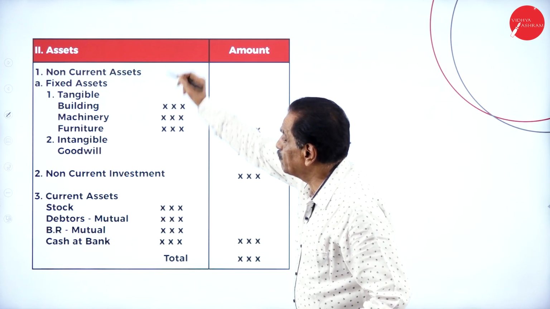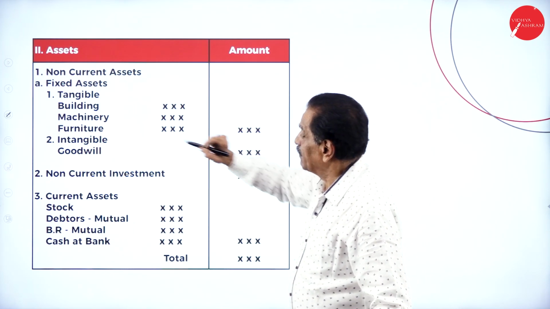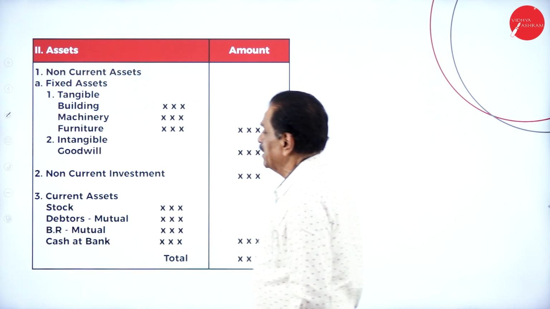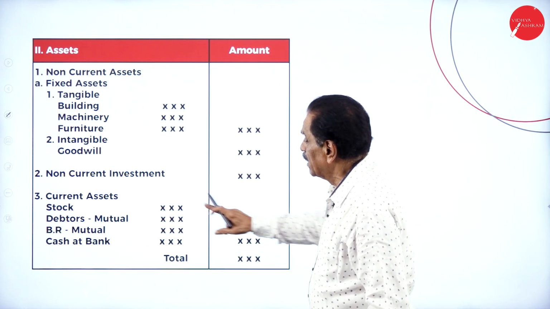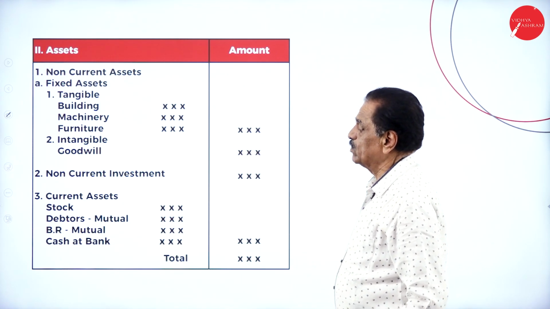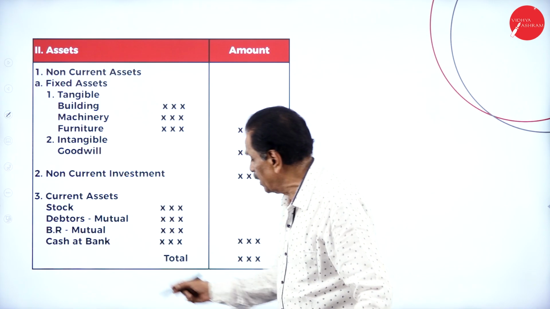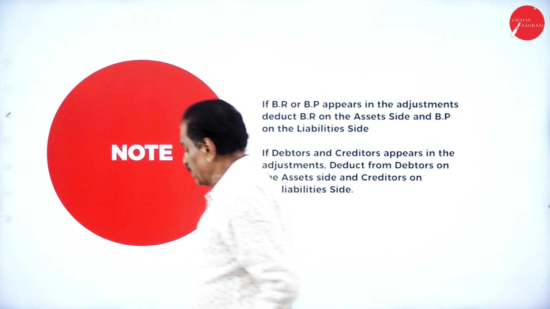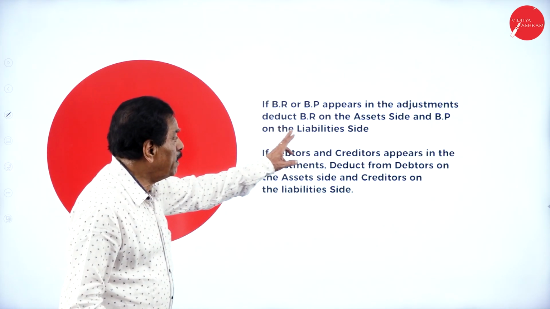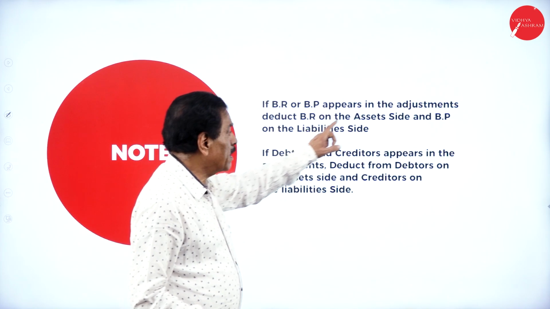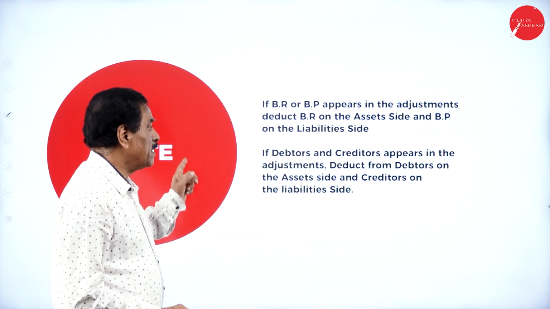This way you have to show non-current asset, fixed asset, tangible: building, machinery, furniture, motor car; intangible: goodwill and patents will come. Non-current investment, then current asset: stock, debtor minus mutual, BR minus mutual, cash at bank. If BR and BP appear in the adjustment, deduct BR on the asset side and BP on the liability side.